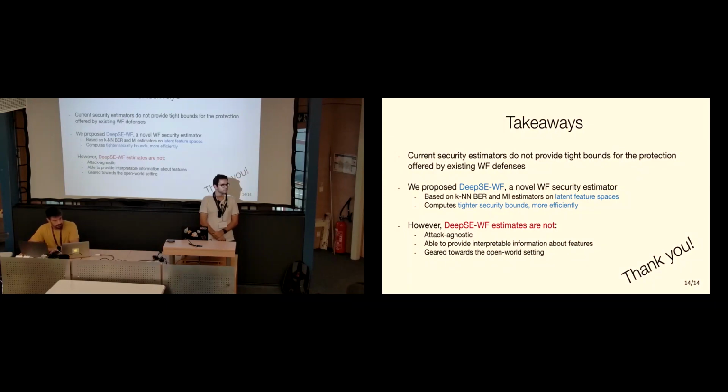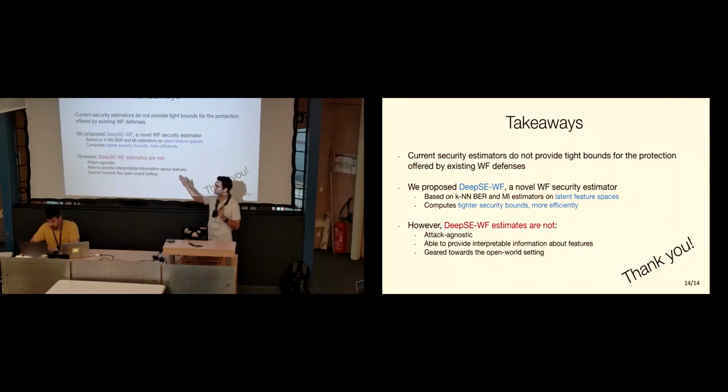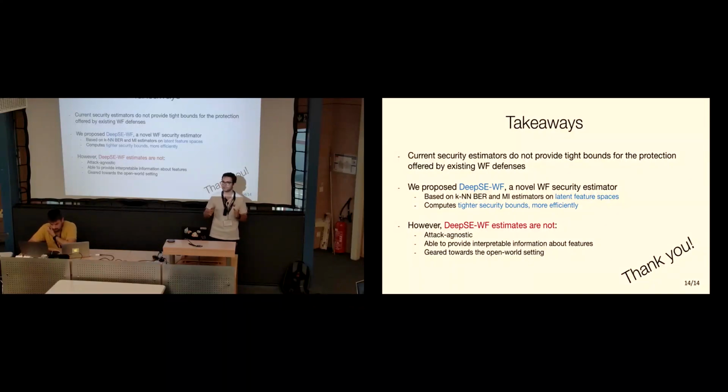Could the estimate change if you change or improve the feature extractor? In other words, why does the estimate generalize beyond your model choice? Right, that's actually a great question, and this is one of the claims that we do not make in the paper. DeepSE, as we can see here, is not attack agnostic, in the sense that our estimate is only as good as the architecture that we use for deep learning to extract these latent features, right? And so that's why we need to test a lot of them.